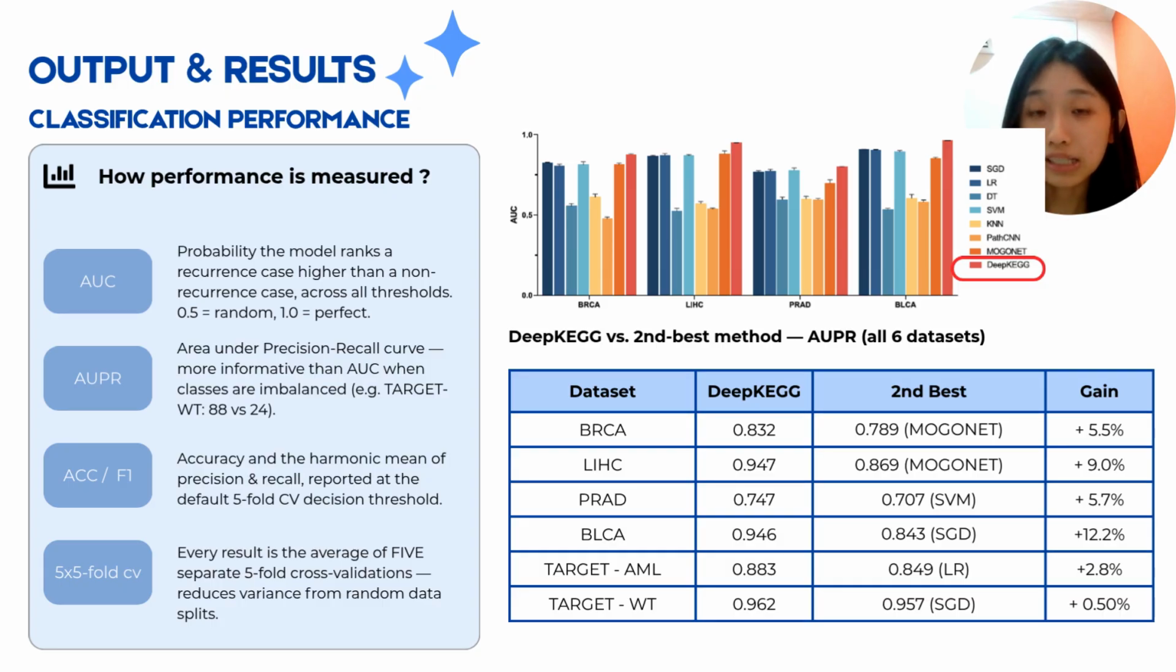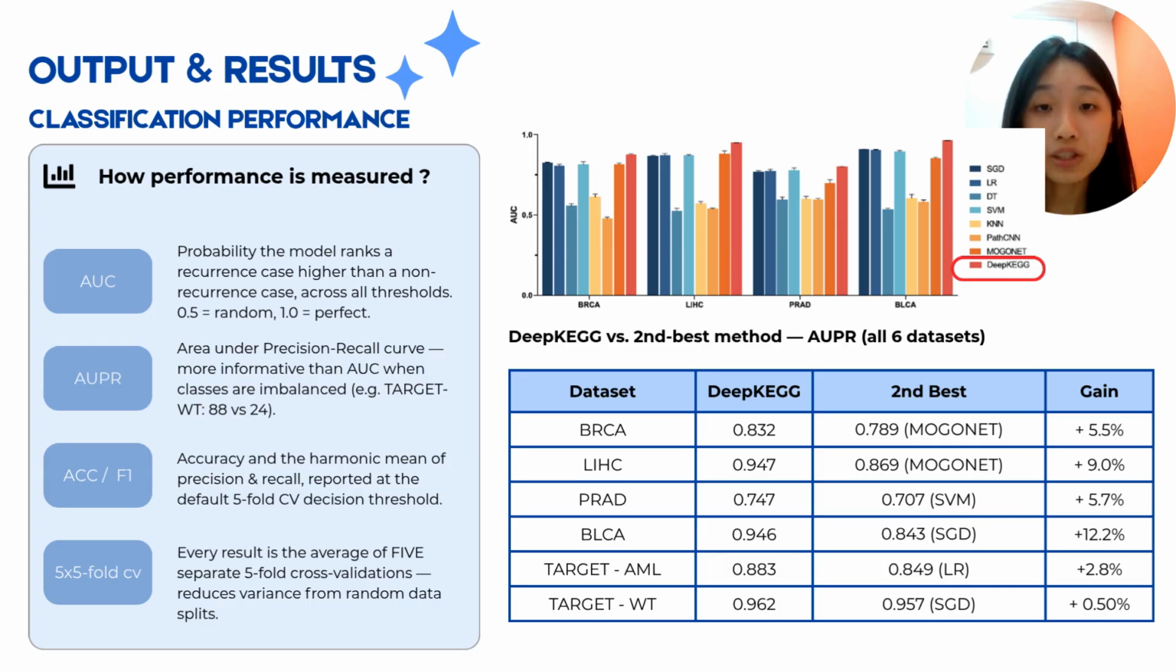Now, I will continue with the classification performance. The authors evaluated Deep KEGG using several metrics, including AUC, AUPR, accuracy, and F1 score. AUC measures how well the model separates recurrence and non-recurrence cases, and AUPR is especially useful when the dataset is imbalanced. The model was compared with seven baseline methods, including SGD, logistic regression, decision tree, KNN, SVM, PathCNN, and MOGONET.